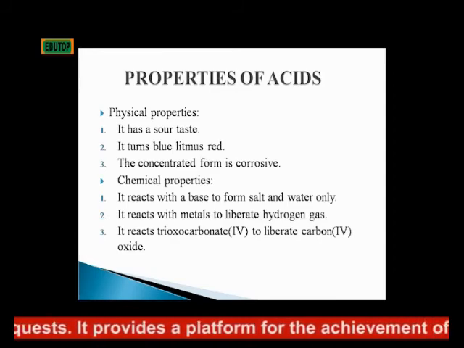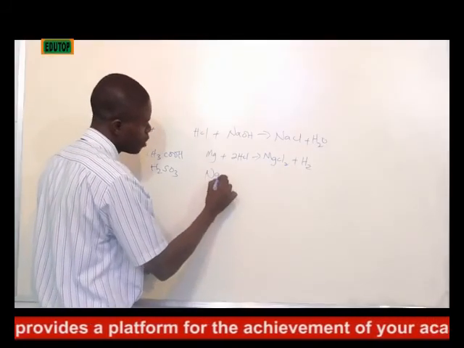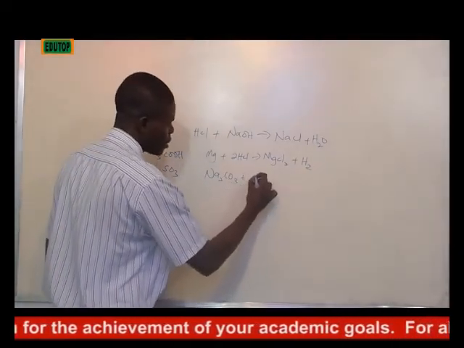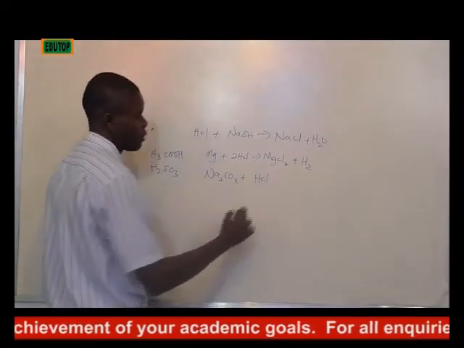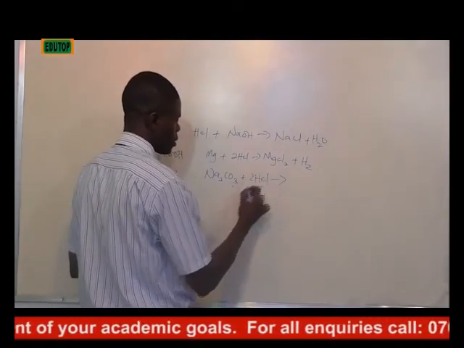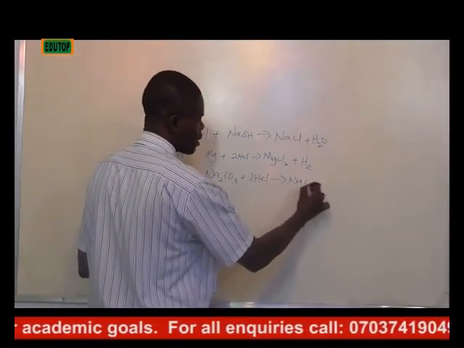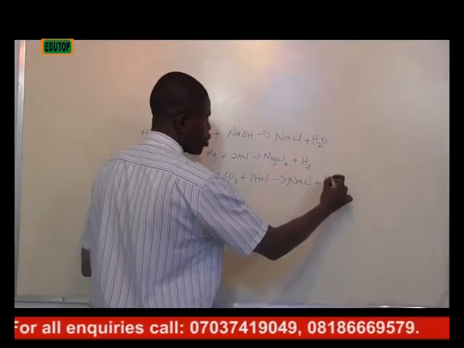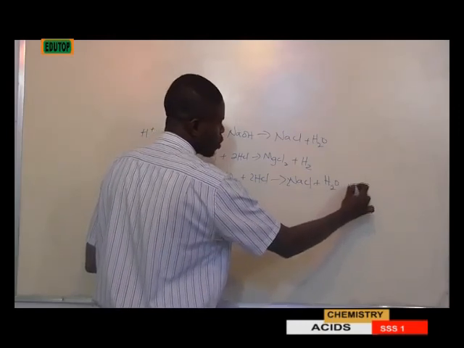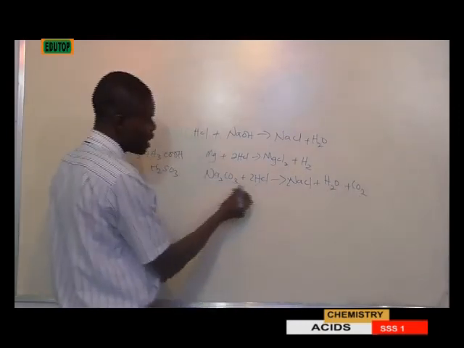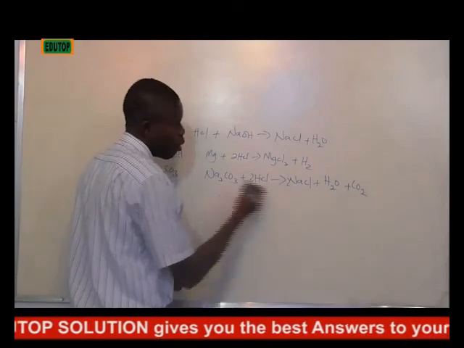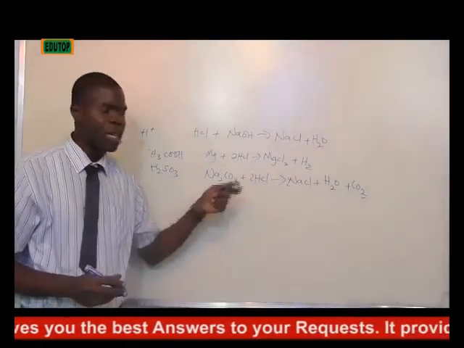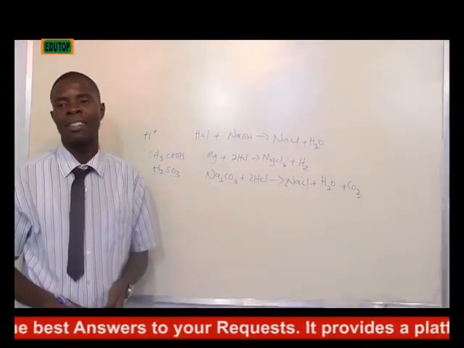Pick any trioxocarbonate 4, let's say sodium trioxocarbonate 4 plus any acid, HCl. When they react, you have sodium chloride, 2 of it, plus H2O, that's water, then plus CO2. So acid reacts with trioxocarbonate 4 to liberate carbon 4 oxide. So these are the 3 properties of an acid.